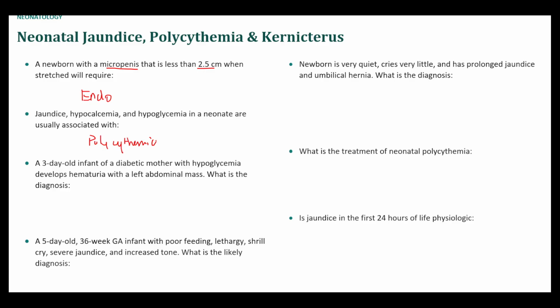The breakdown of RBCs causes jaundice and hypocalcemia, and the high amount of RBCs also consumes a lot of glucose, because RBCs don't have the ability to use other nutrients, right? Just glycolysis. 3-day-old infant of diabetic mother with hypoglycemia develops hematuria and a left abdominal mass.